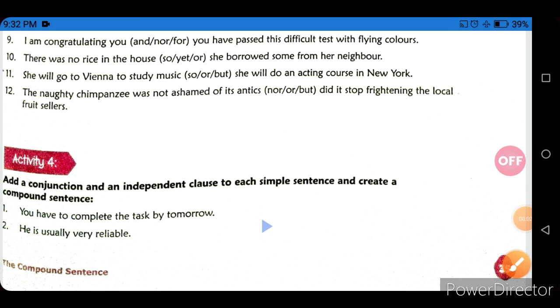So students, I hope you all understood the meaning of a compound sentence and how we can form it. The main thing is that we just have to add some conjunctions, and to remember these conjunctions we just have to remember a simple word, FANBOYS, which refers to different conjunctions.